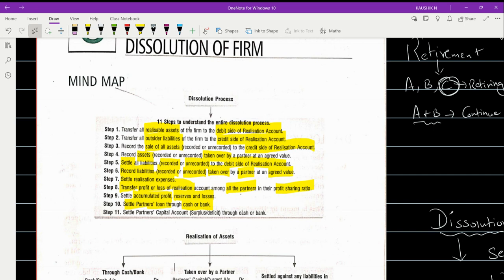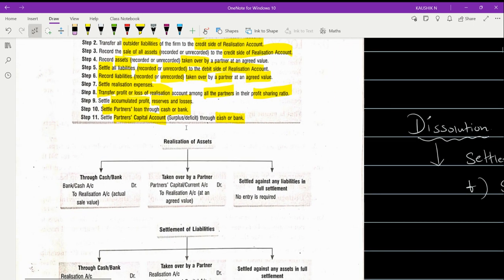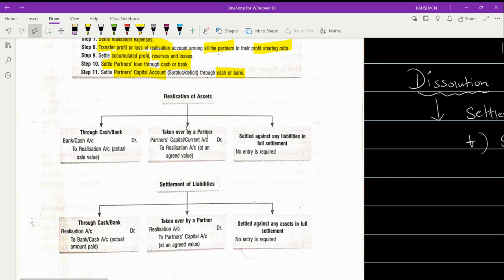So that is the reason you are preparing both the loan account as well as a cash or bank account one below the other, so that both will get equally agreed. And then finally, they settle the partner's capital account surplus or deficit through cash or bank account. So whatever the surplus or the deficit that is left over after meeting all this should be transferred to the partner's capital through cash or bank account. Any doubt in this? Any doubt in this concept?